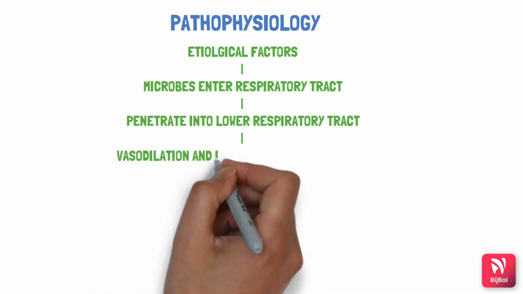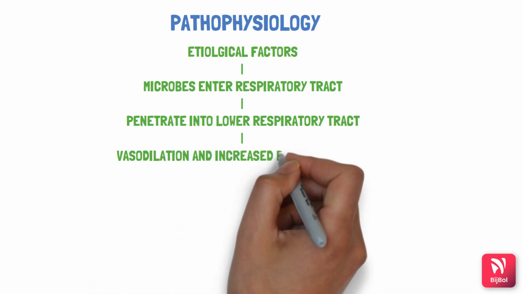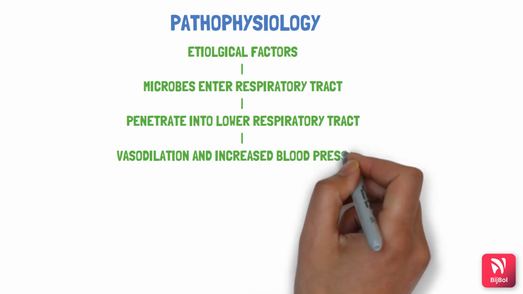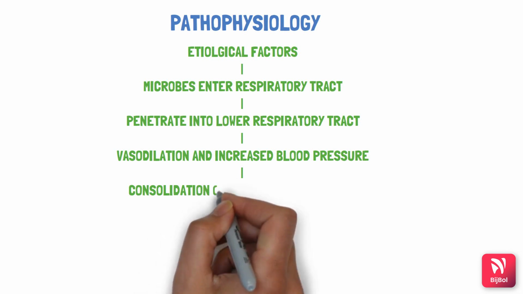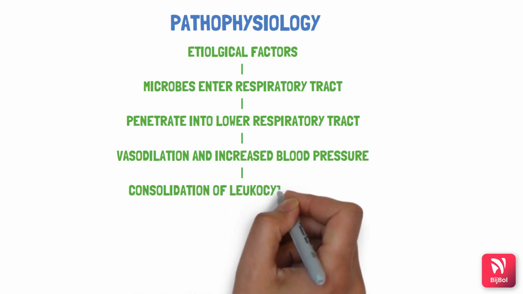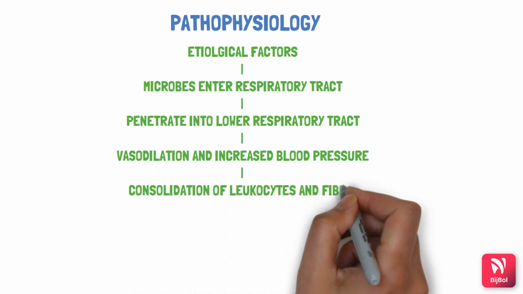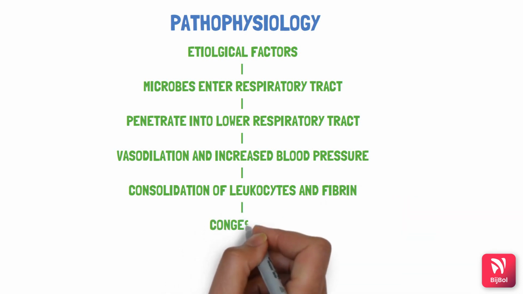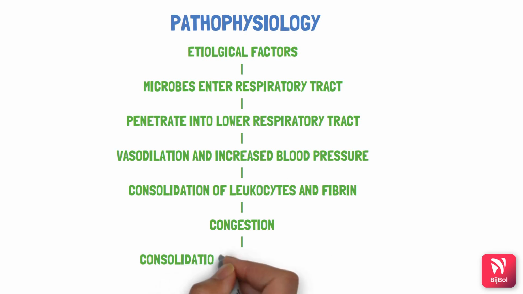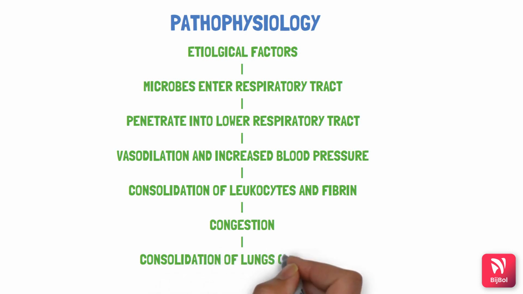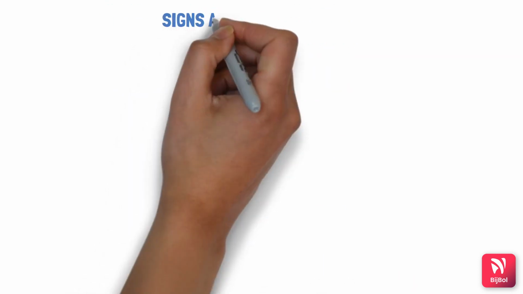Then there is vasodilation and increased blood flow in the affected area, which causes consolidation of the leukocytes and fibrins, that is accumulation of leukocytes in that area, which results in congestion. The alveoli are filled with pus or fluid. We call this consolidation of the lungs, that is pneumonia, as there is fluid or pus accumulation in the whole of the lung.